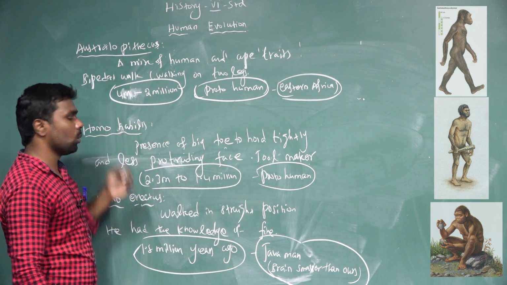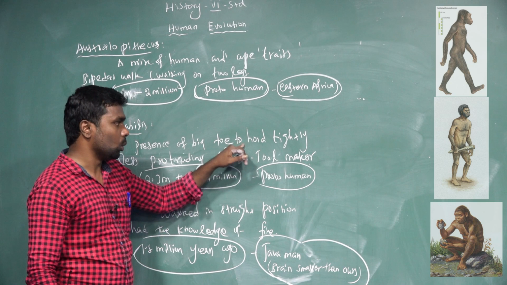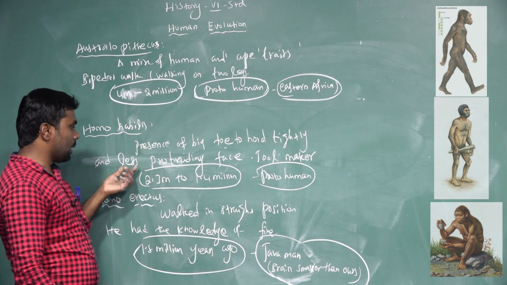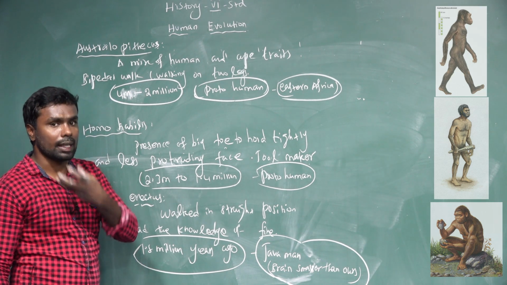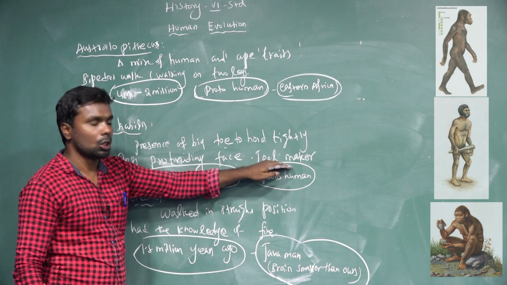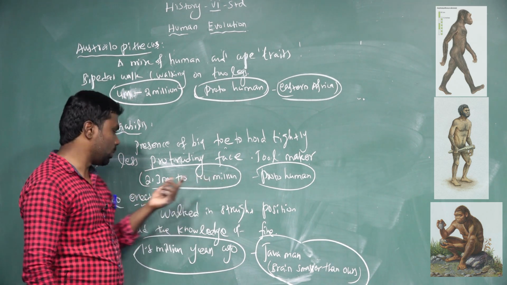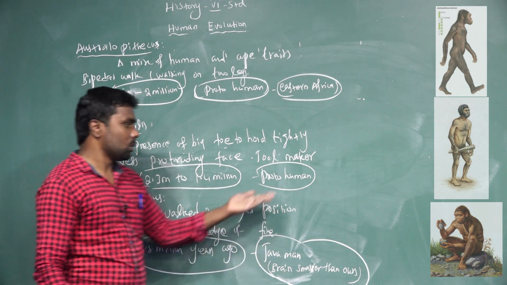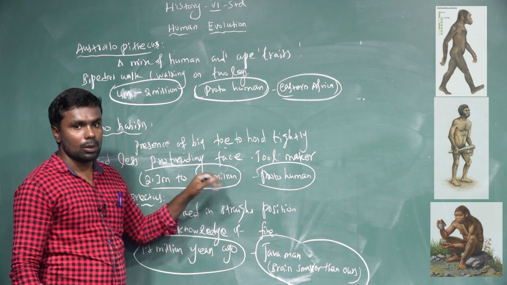And the second stage, Homo habilis. Presence of big toe to hold things tightly, and less protruding face. Less protruding face means the face outline is not extended. A tool maker. Years active: 2.3 million to 1.4 million years ago. It's also called proto-human.